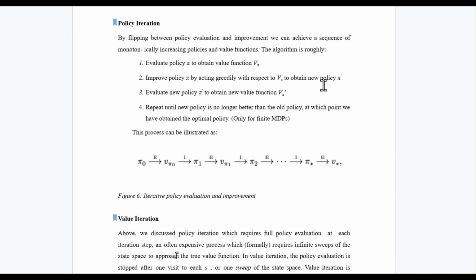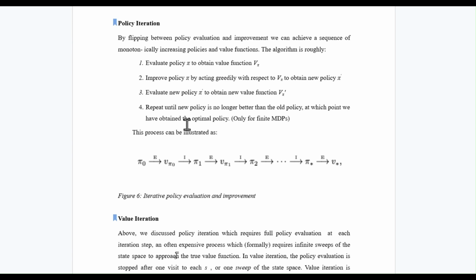Let us take an example. If we are playing the game, we would choose the action that maximizes the expected return for each state based on the value function. And next, we evaluate to obtain a new value function. It's an iterative process. We repeat the policy evaluation and improvement steps until the new policy is no longer better than the old policy.